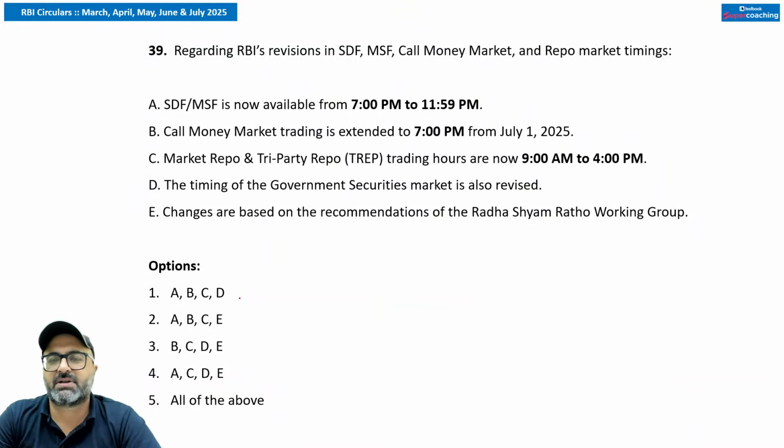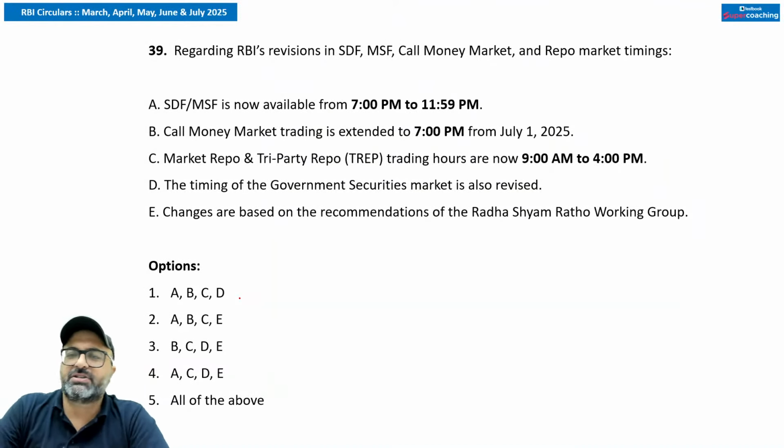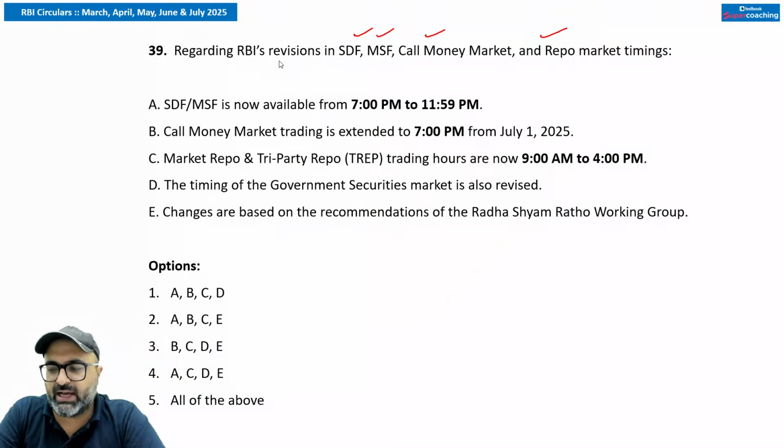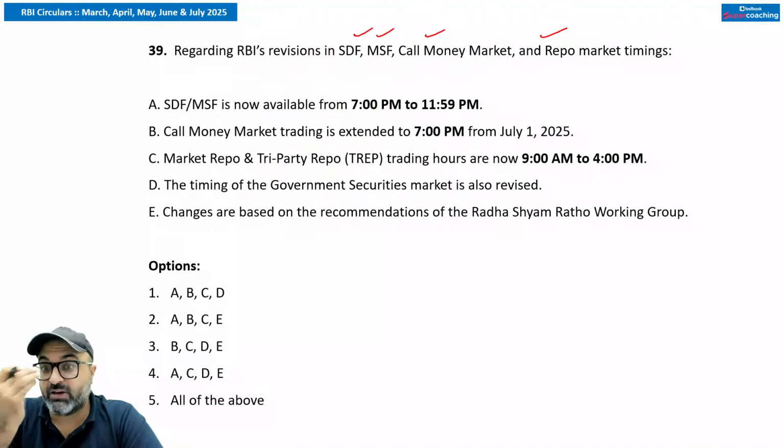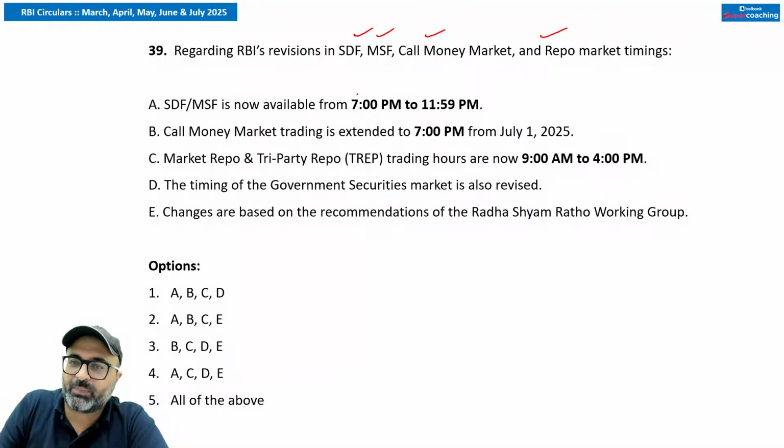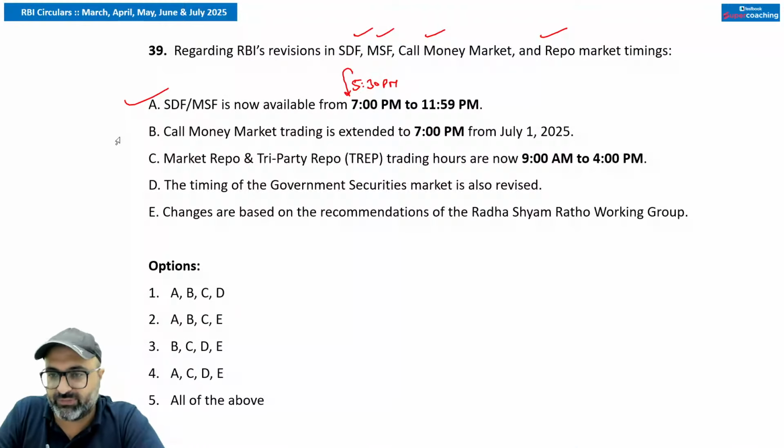Beautiful. Next, regarding the RBI's revision on SDF, MSF, call money market and repo rate timings. In case of SDF and MSF, that is standing deposit facility as well as marginal standing facility, the old timing was 5:30 to 11:59, but now this old timing has been revised from 5:30 to 7 p.m. to 11:59 from 1st of July 2025.